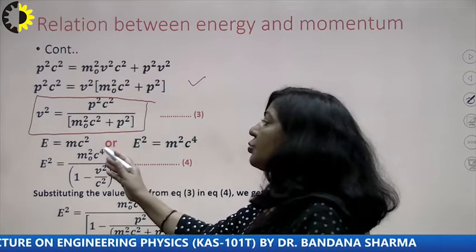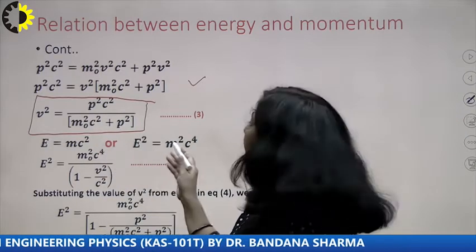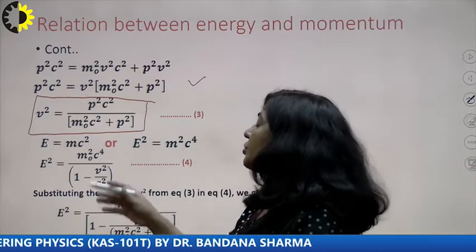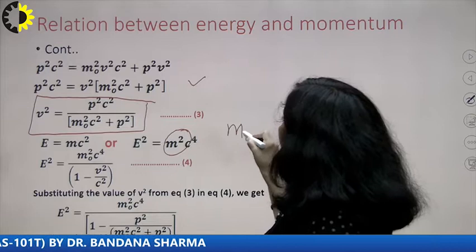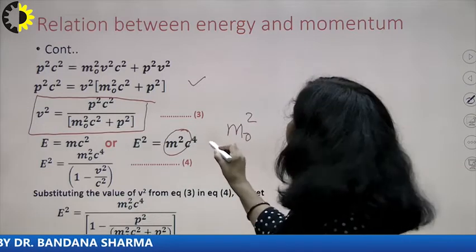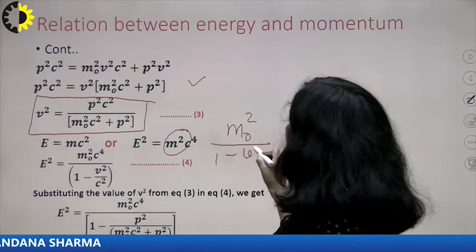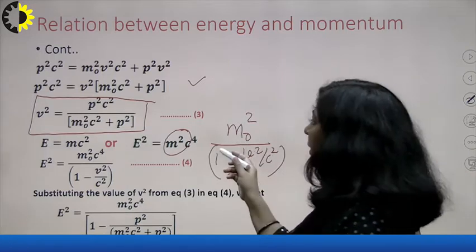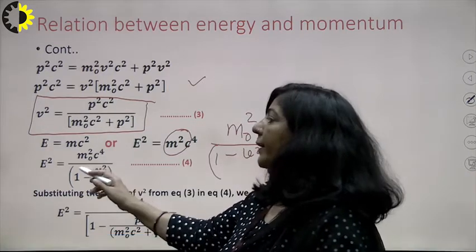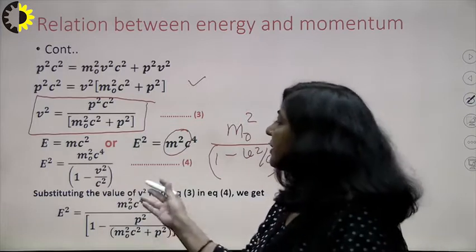E is mc square. So from here, what is E square? That is m square c4. This m can be substituted, so I am writing m square as m naught square upon 1 minus v square upon c square. So you know how I am writing this relationship. After substituting, you get E square equal to this. Now just simplify it.